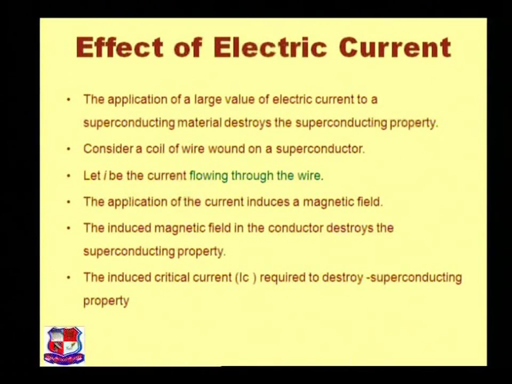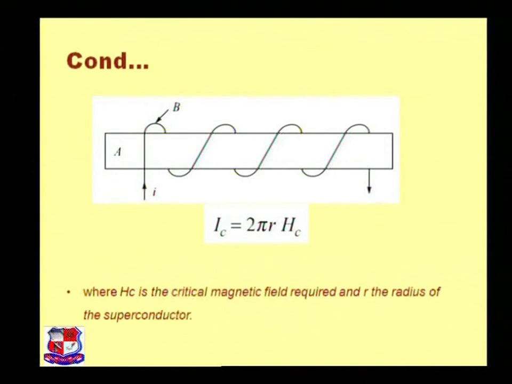Now the next property is the effect of electric current. The application of a large value of electric current to a superconducting material destroys the superconductivity. Consider a coil of wire wound on a superconductor. This figure shows the superconducting material wound with the wire.